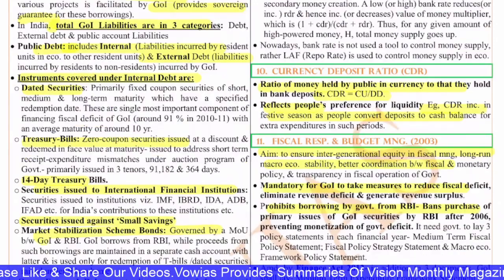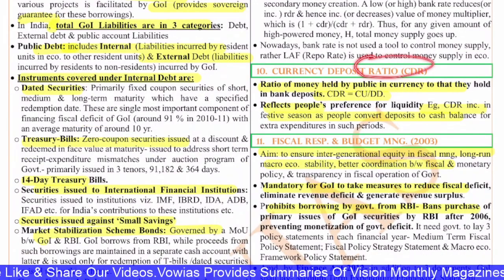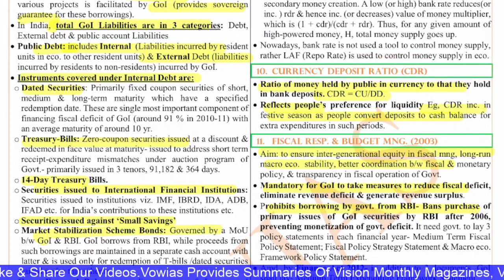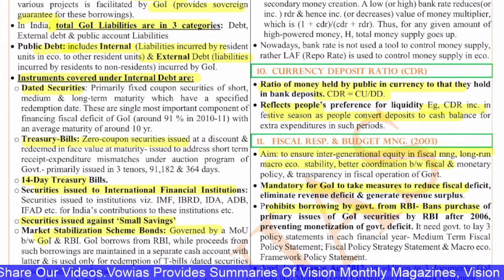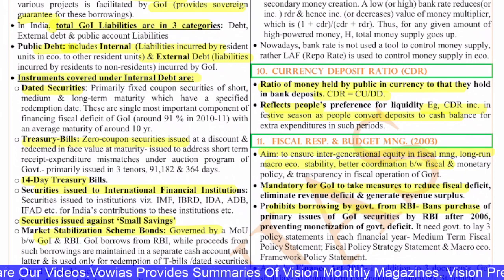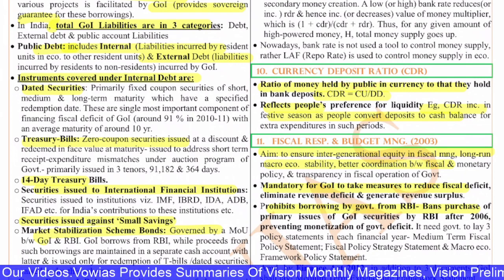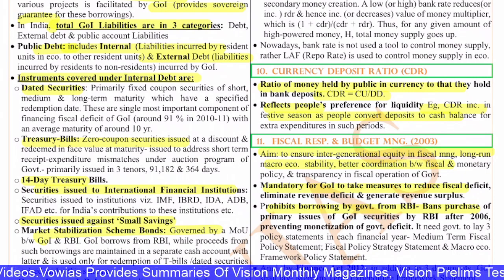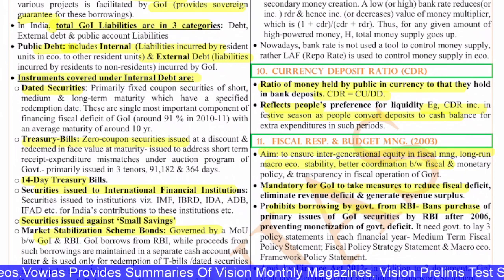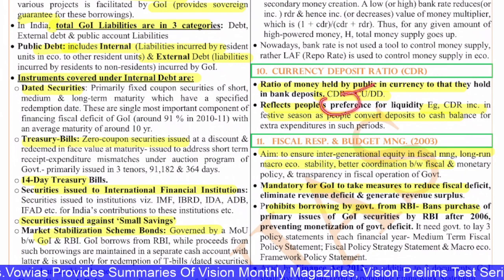Okay. Next, the currency deposit ratio, CDR. Currency deposit ratio is the ratio of money held by the public in currency to that they hold in the bank deposits. That means the currency with the public compared to that of the money which is there in the bank deposits. That is called as currency deposit ratio. It reflects people's preference for liquidity.